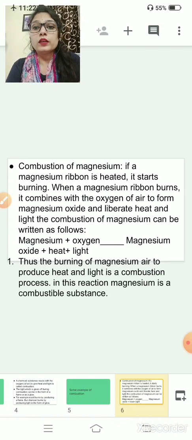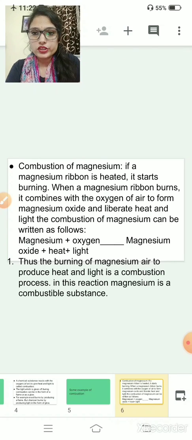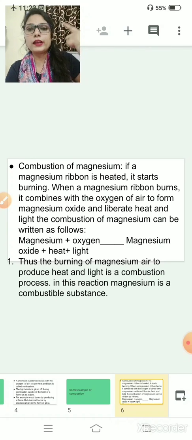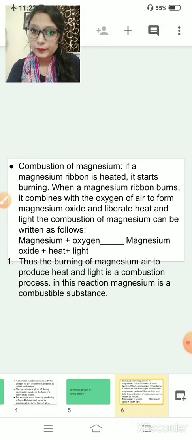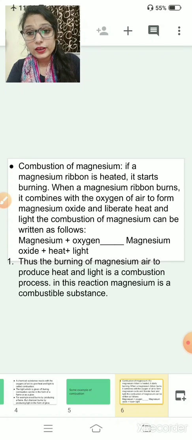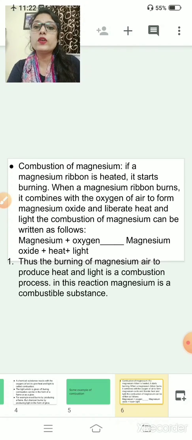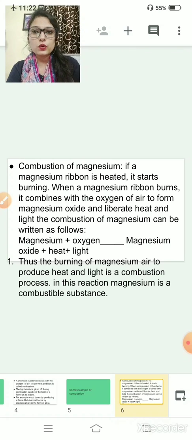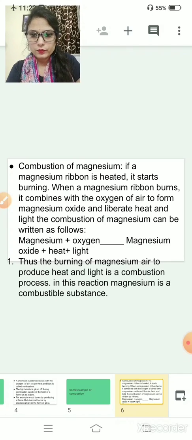So, here is an example of combustion. When you burn magnesium, it will catch fire. Why? Because it takes oxygen from the atmosphere and starts burning. And when it starts burning, it gives you magnesium oxide plus heat plus light. I think this example is very clear to you. Shall we move ahead? Okay.